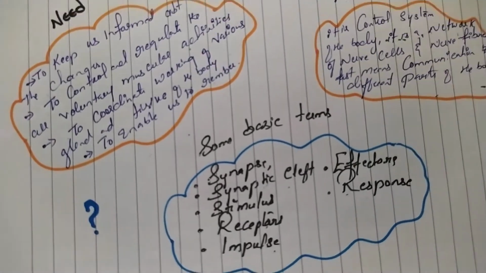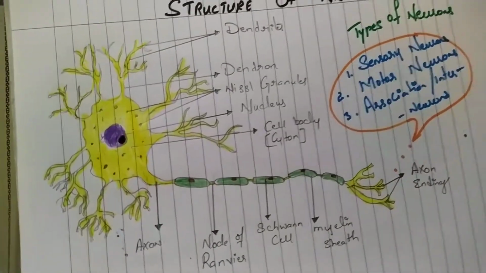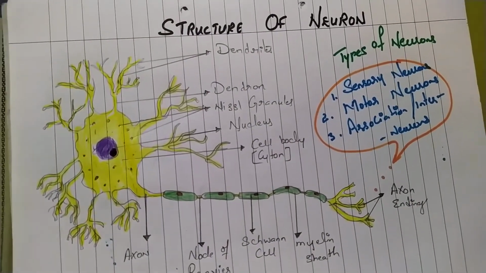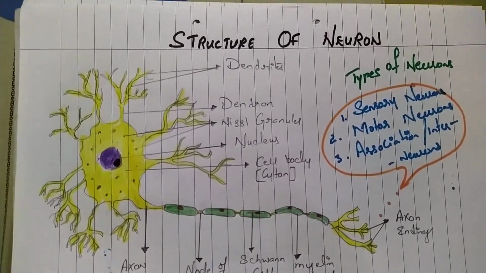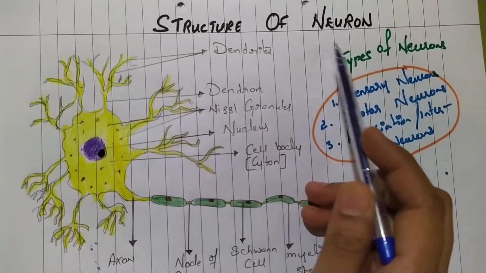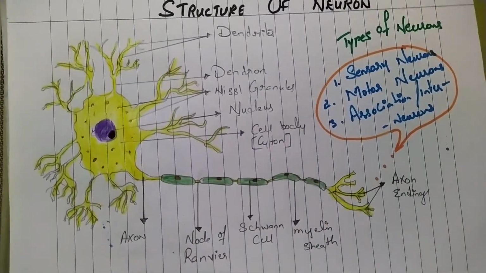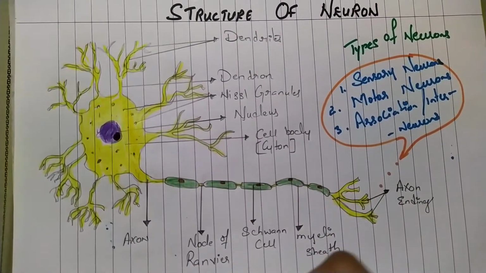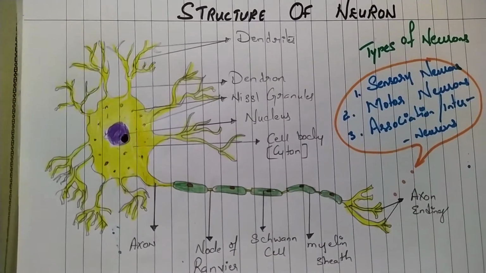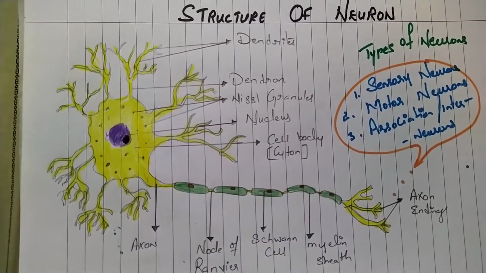So in order to know this in more detail, the best way to understand the nervous system is after knowing the structure of the neuron and its functional details. So as you can see here, this is the structure of a single neuron. This neuron is made up of three parts.